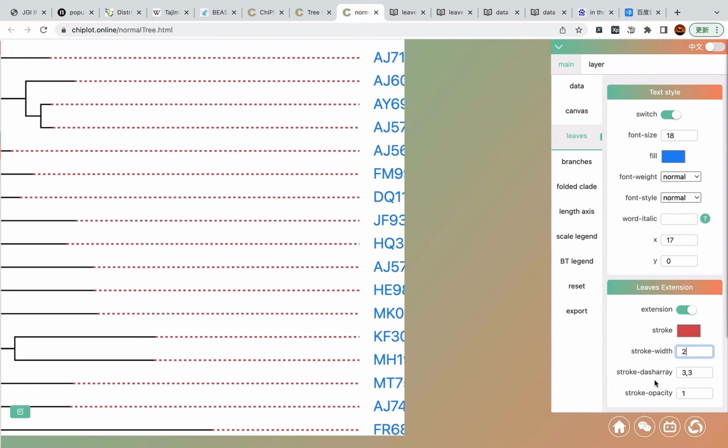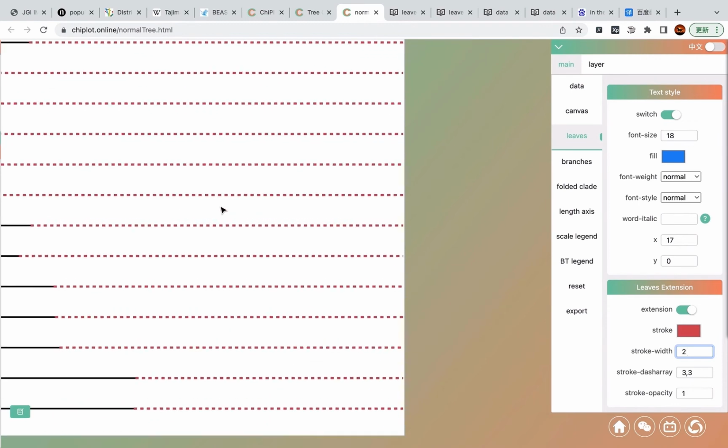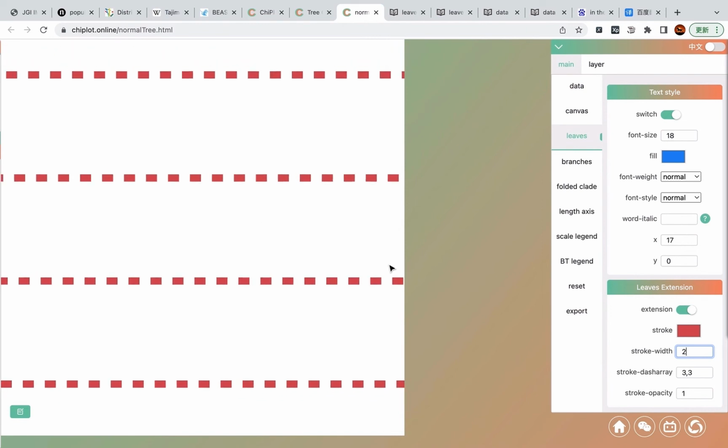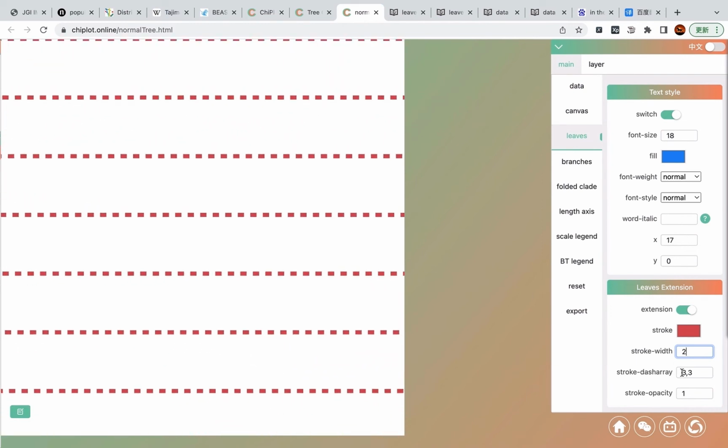Next one is stroke dash array. It means you can change the custom style of each dash. Like you can fill just one number, like 4.